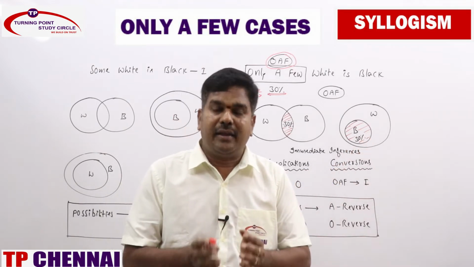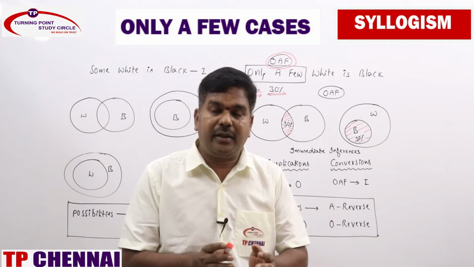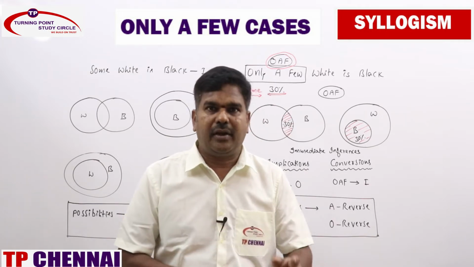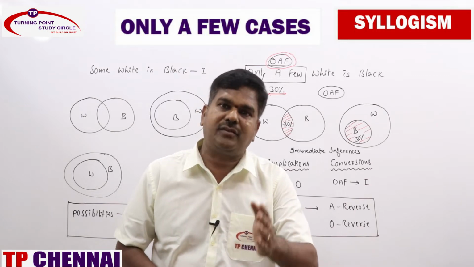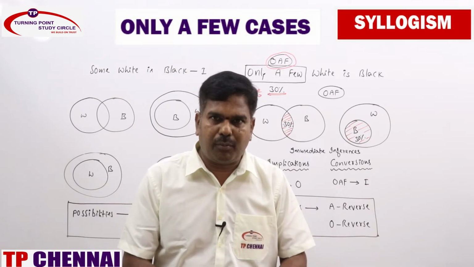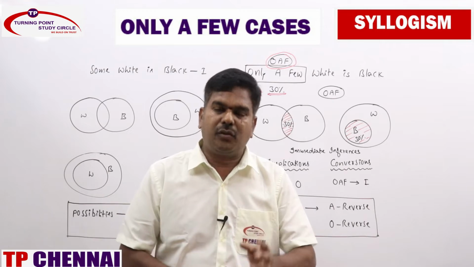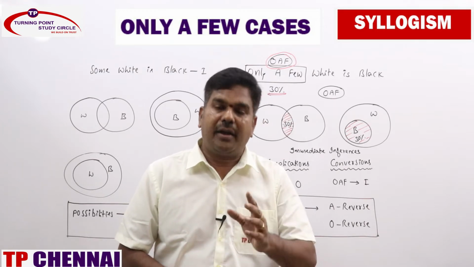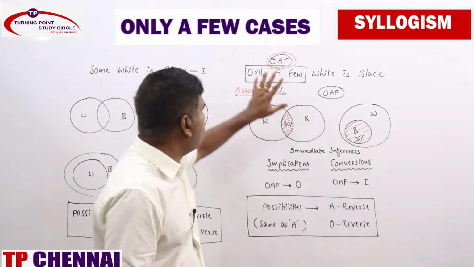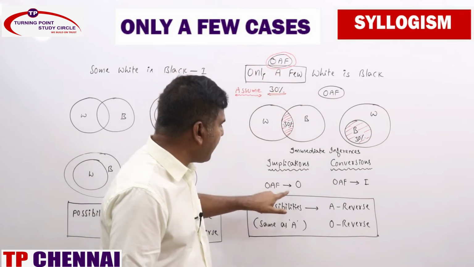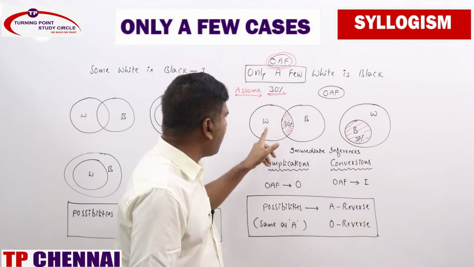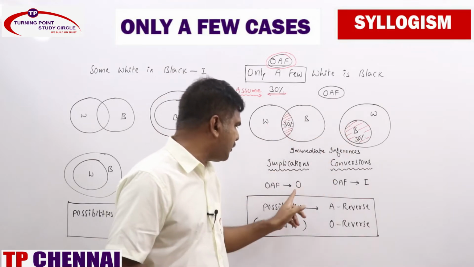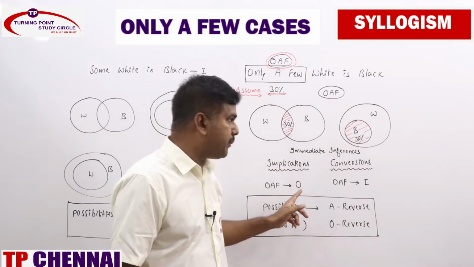So only a few means it can be I statement, it can also be O statement. So I statement as well as O statement you will be getting as only a few. Are you clear? Now only a few means you will be getting I statement and also O statement. So only a few is directly implied by O statement. What does that mean? Only a few white is black means some white is not black is always true, directly implied by O statement.